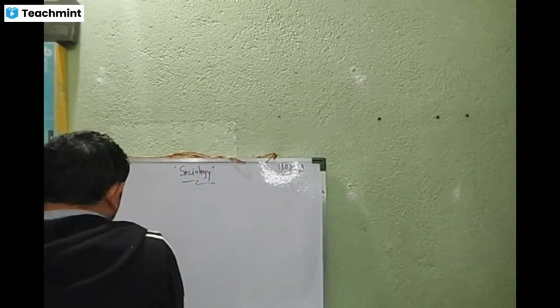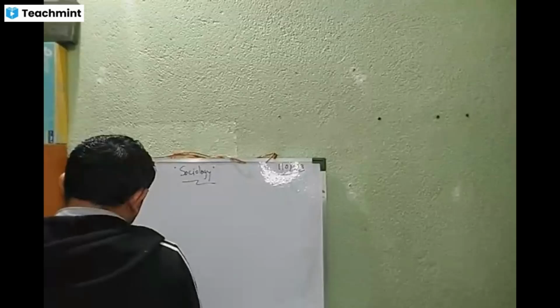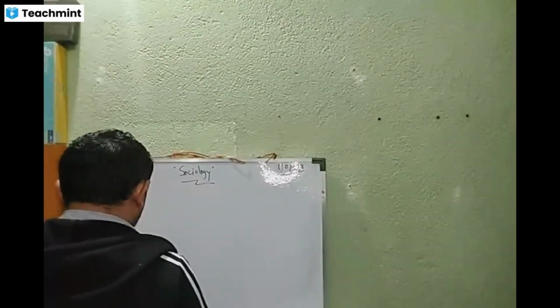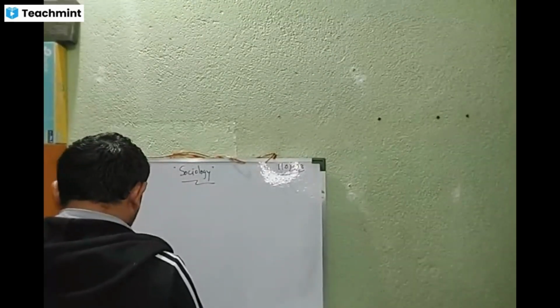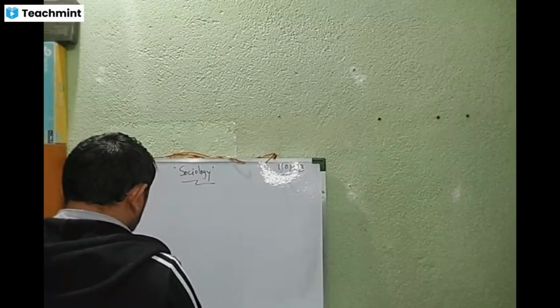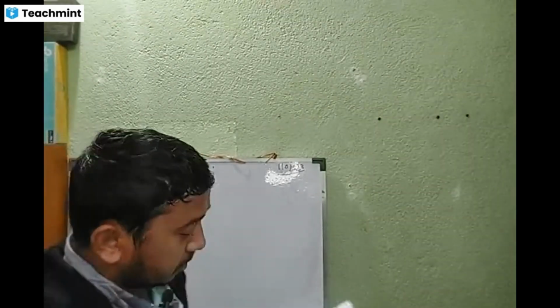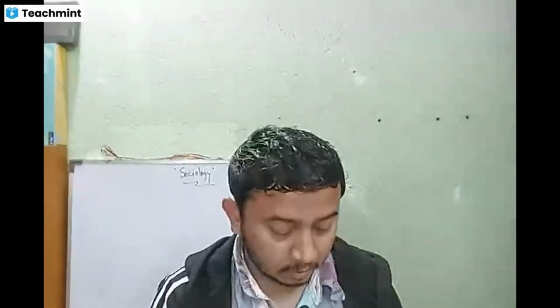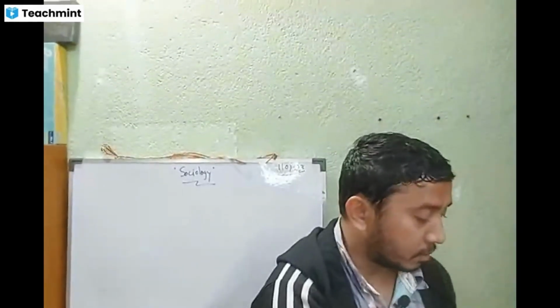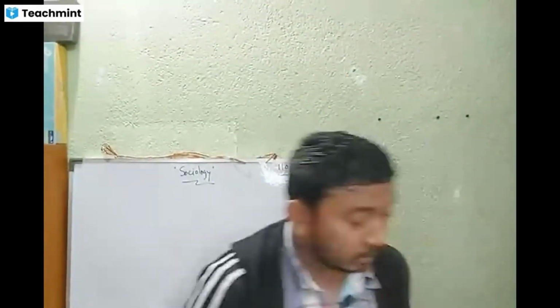So in our previous class we covered till chapter 4, right? In this class we will start from chapter number 5, that is change and development in industrial society.